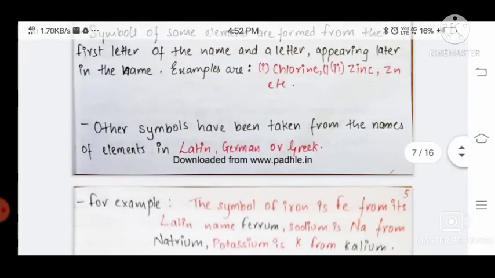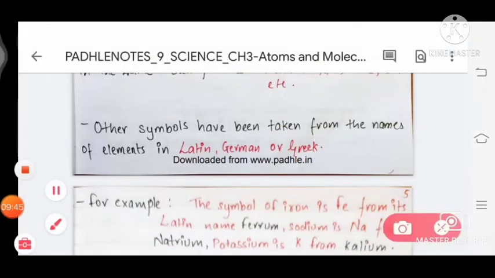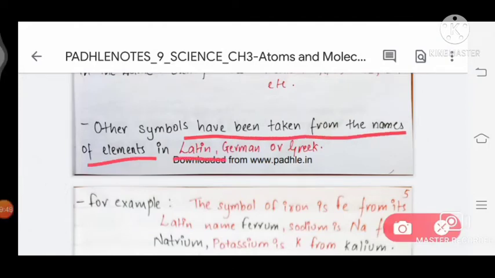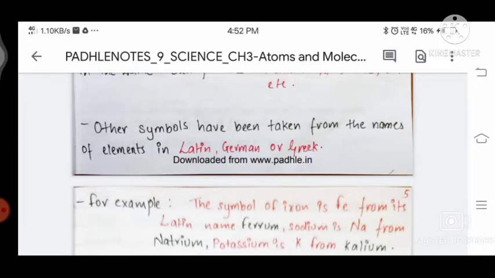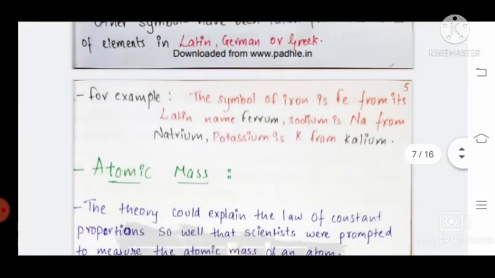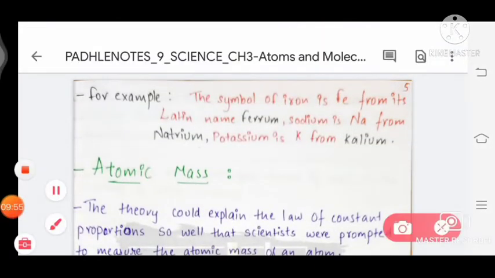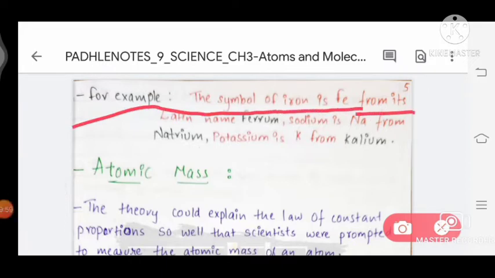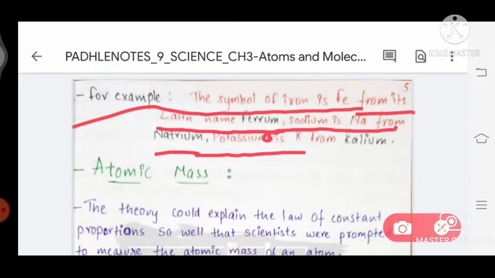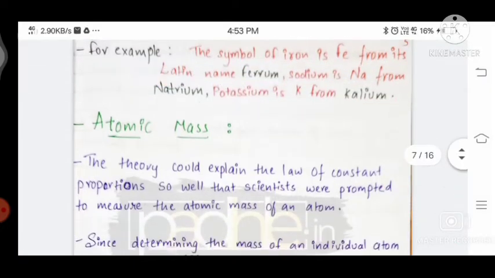Some other symbols have been taken from the names of elements in Latin, German, Greek. For example, the symbol of iron is Fe. It is taken from the Latin name ferrum. Sodium is Na, taken from natrium. Potassium is K, taken from kalium.